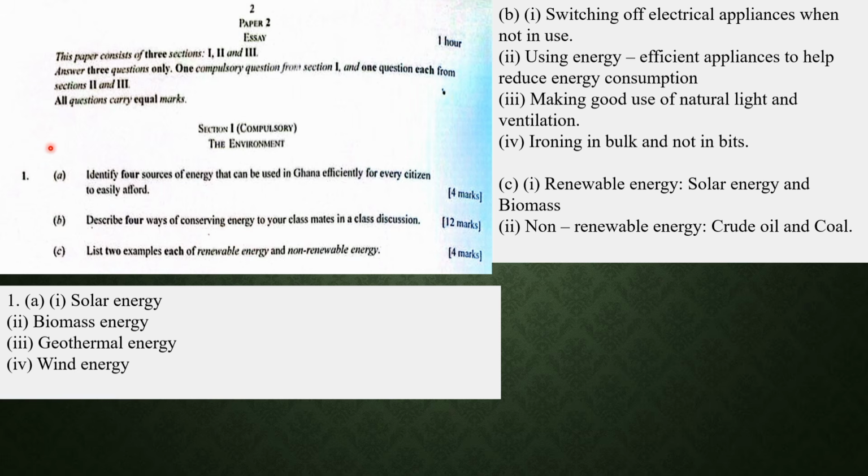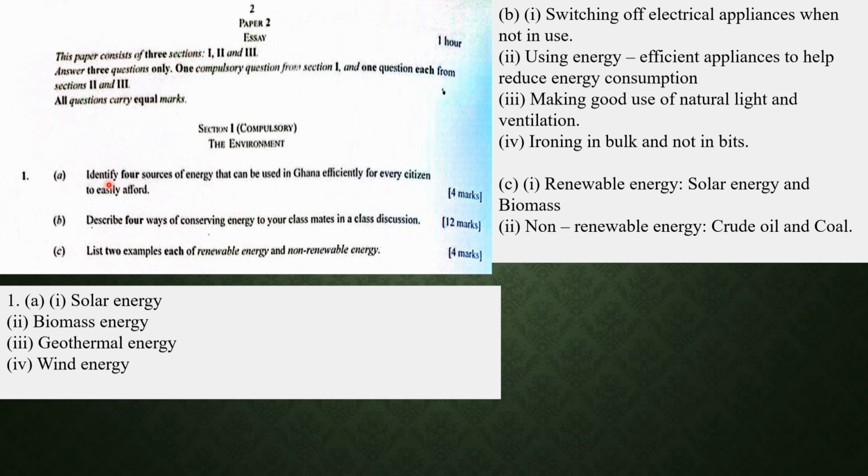So question number 1, when we look at the top, there are instructions as to how the questions will be answered. This paper consists of 3 sections, that is 1, 2 and 3. You have to answer 3 questions only: 1 compulsory question from section I, and 1 question each from sections II and III. Section I is a compulsory question under the environment.